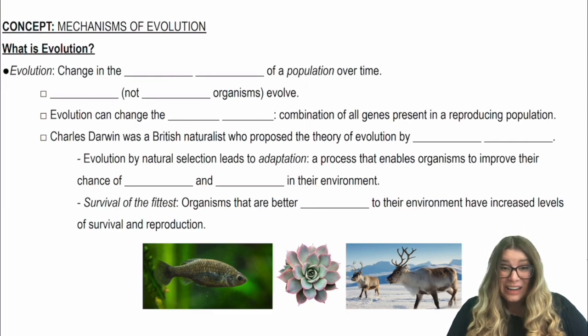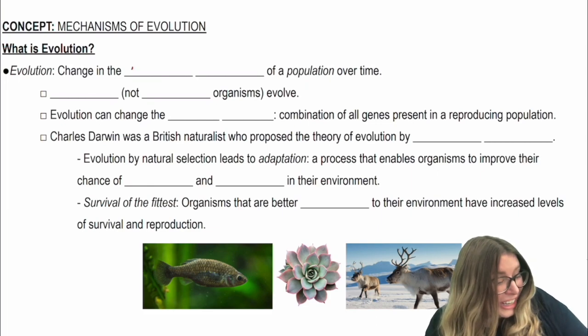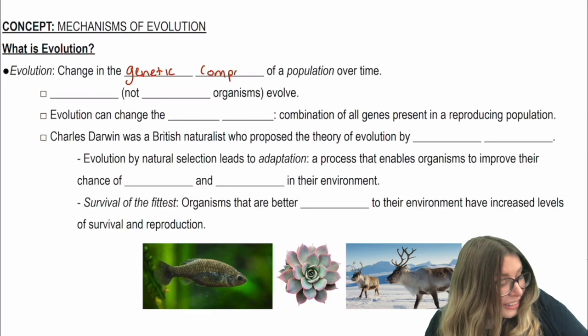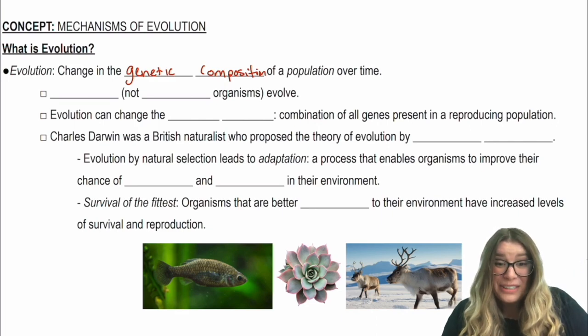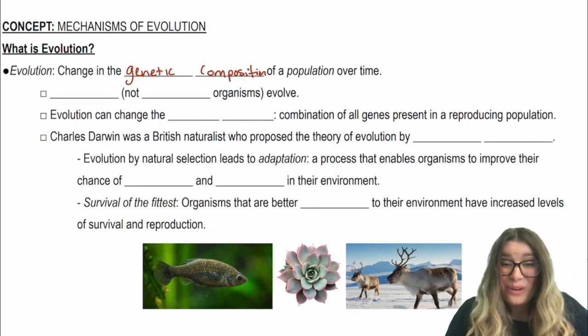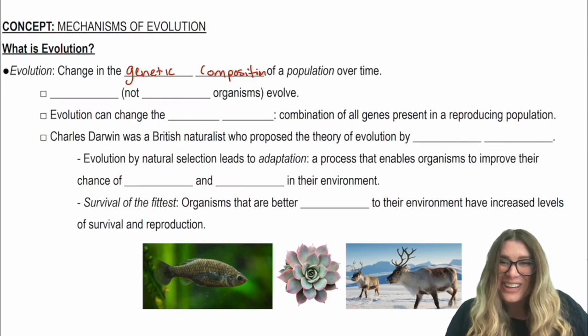So let's start with the definition of evolution. Evolution is the change in the genetic composition of a population over time. Now, genetic composition, what are we talking about here? We are talking about changing the DNA. So evolution, we are looking at changing the DNA of a population over time. We're not talking about the phenotype or the appearance of the organism, but rather the genetics.